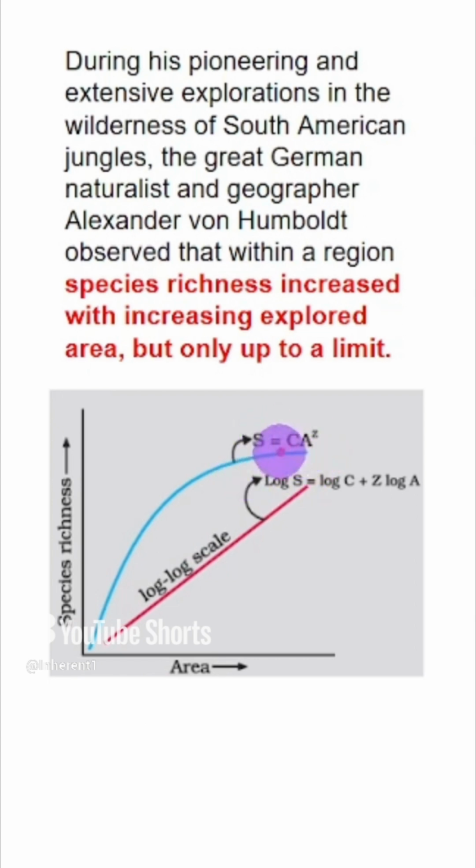The same equation, when represented in log scale, gives a straight line. Okay, you will have to learn each and everything by heart. S represents species diversity. C is the y-intercept. A is area. And Z is the slope, which in turn gives the regression coefficient.